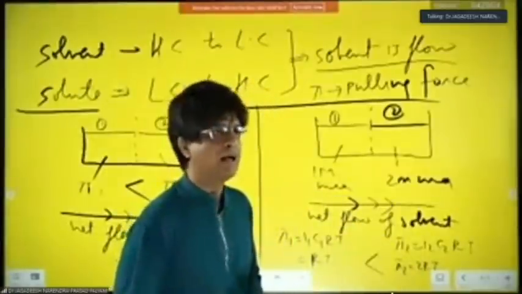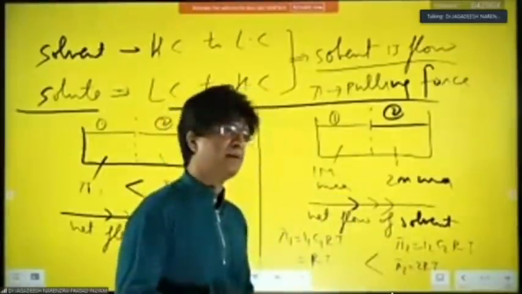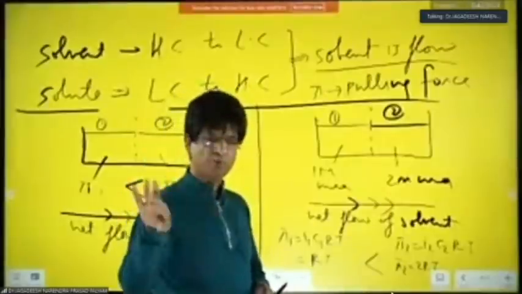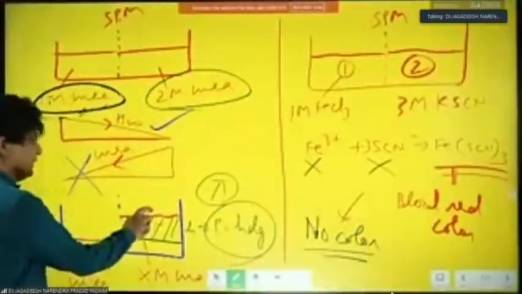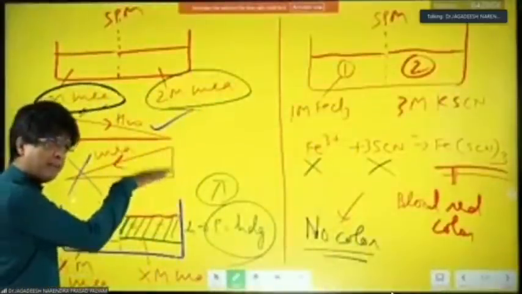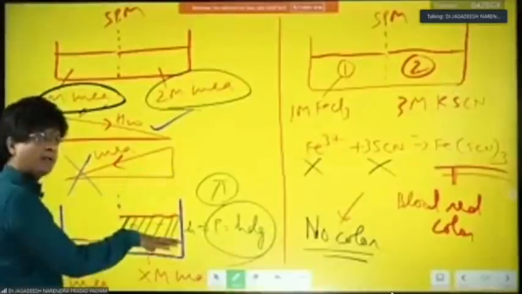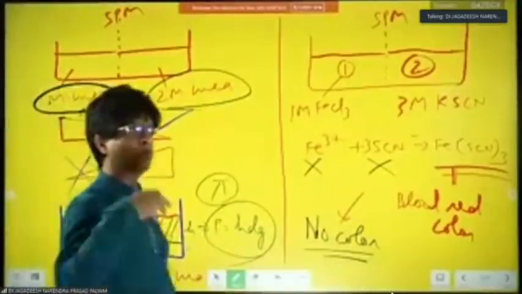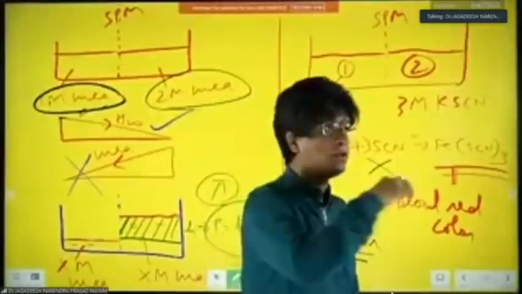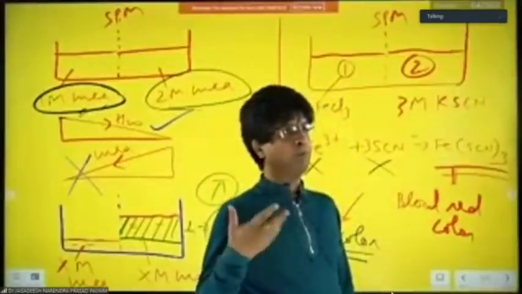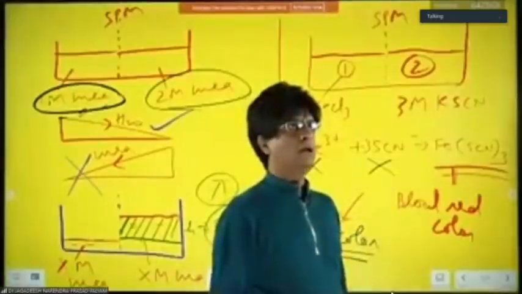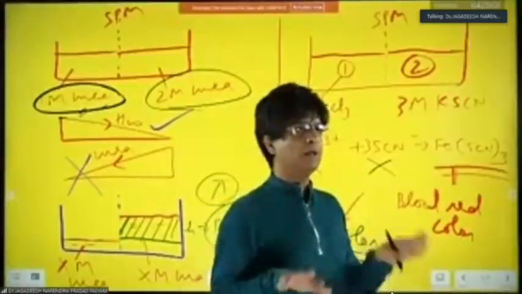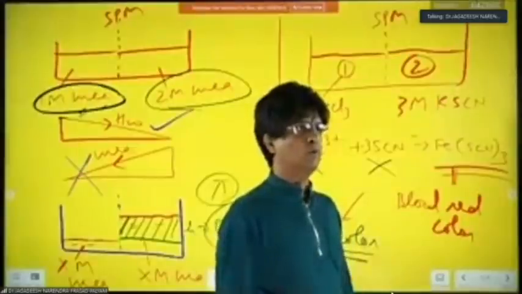When they ask you to define that, the definition is it's the minimum amount of pressure required to stop the flow of solvent. So how much pressure will you apply? The pi, this is the pi which you are going to apply over there. Yes or no? To stop it. And when you do numericals, think of it like that because it's a pulling force. It is going to pull. It will keep pulling water till it becomes the same concentration in both the compartments.